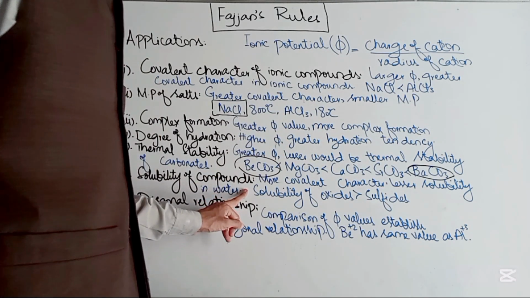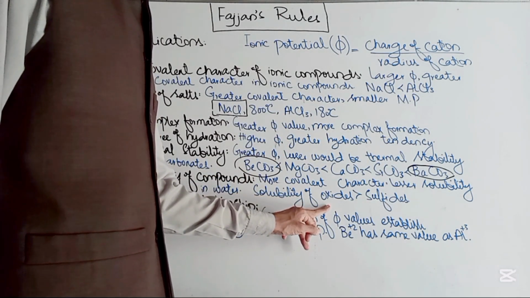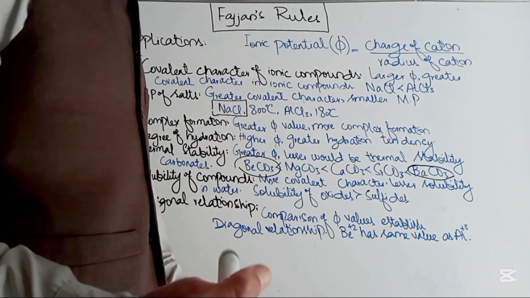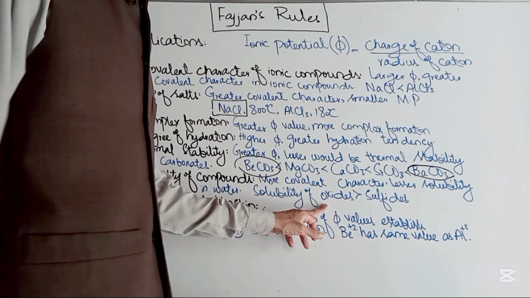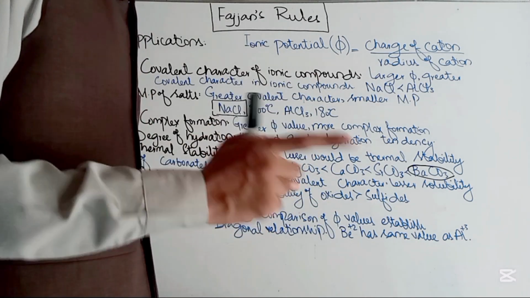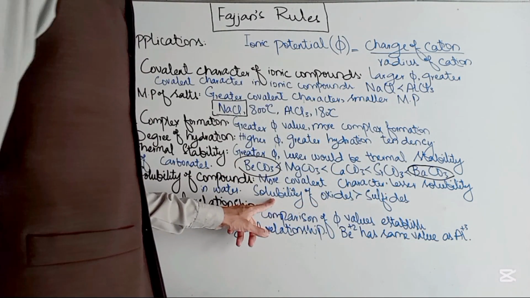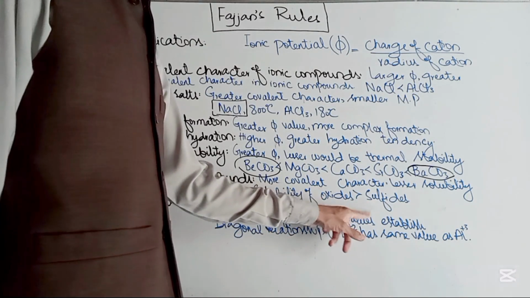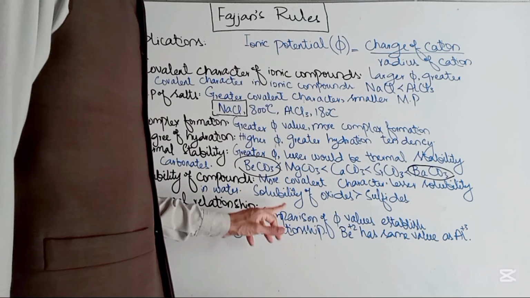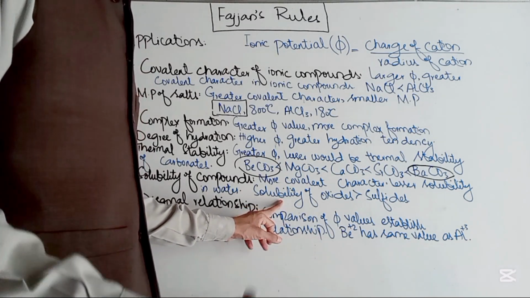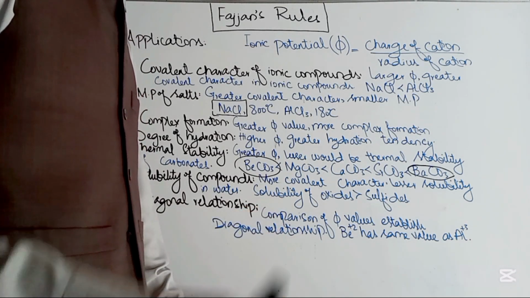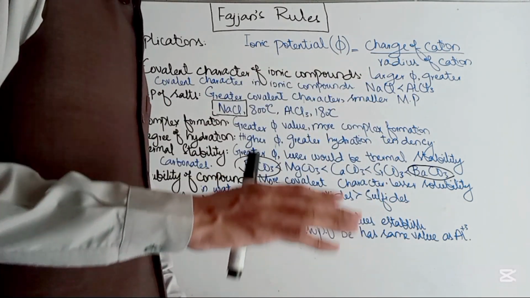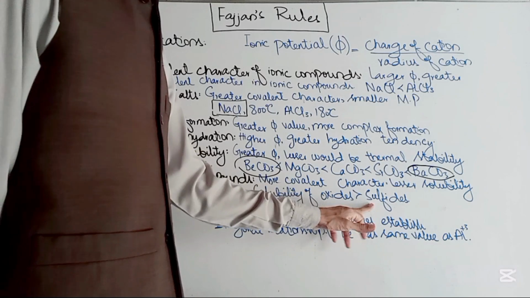Here the solubility of sulfides and oxides is compared, as the polarizability of the sulfide ion is more as compared to that of the oxide. So now we are going to discuss the polarizability of anions. If we have the same metal, at one time forming the oxide and at another time making the sulfide, the oxide of the metal would be more soluble in water because of the lesser covalent character, whereas the sulfide would be less soluble in water because of its higher covalent character.